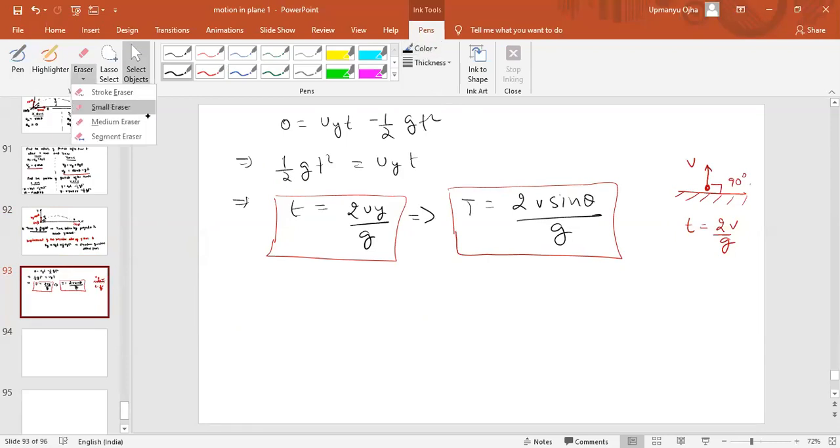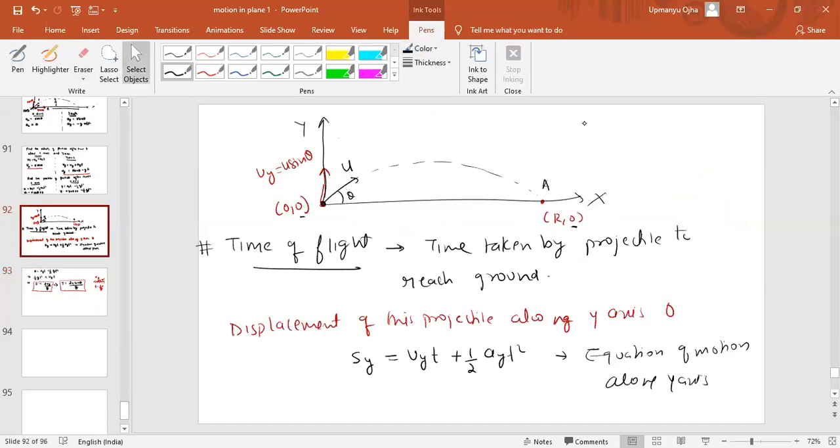This would be u. 2u sin theta by g, not v. So we are throwing the object with u velocity, not v velocity. Please make a correction there. It should be u sin theta. Both are correct, but we have studied that initial velocity is u, so it would be easier for us to remember. So we are throwing the object with initial velocity u there.